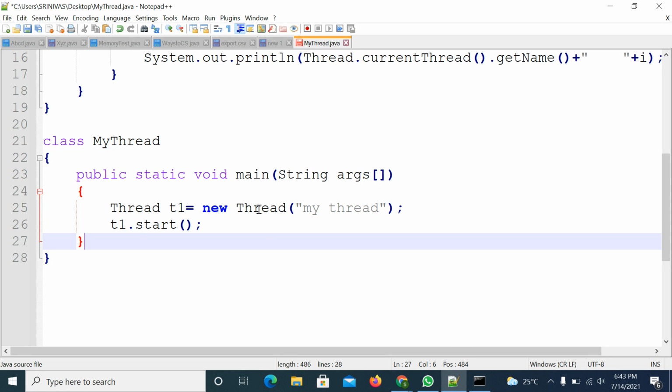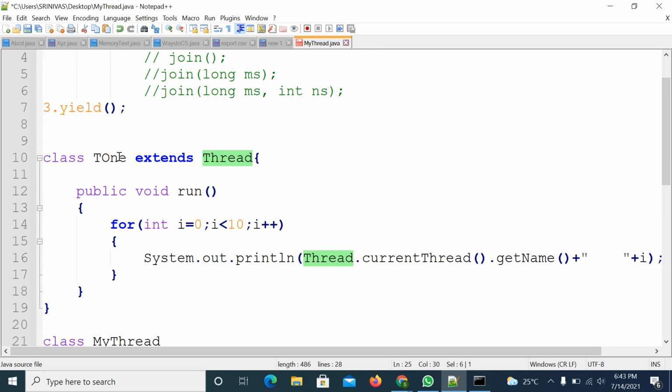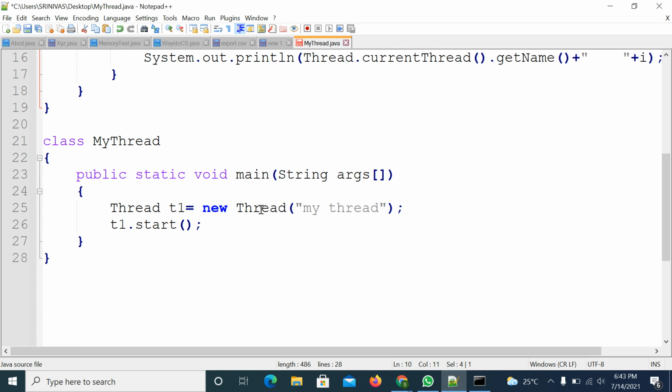So you are creating object to which class? Thread class. So thread class means is that your own class? Your own class name is T1. But whose class is this? That is java.lang package class. You are creating object to java.lang package class. You are calling the start method. So in this case, what will happen?